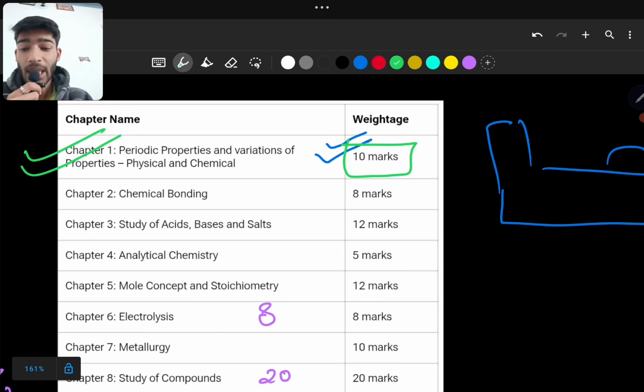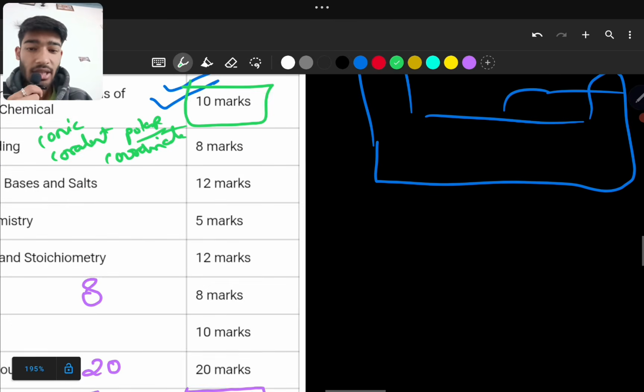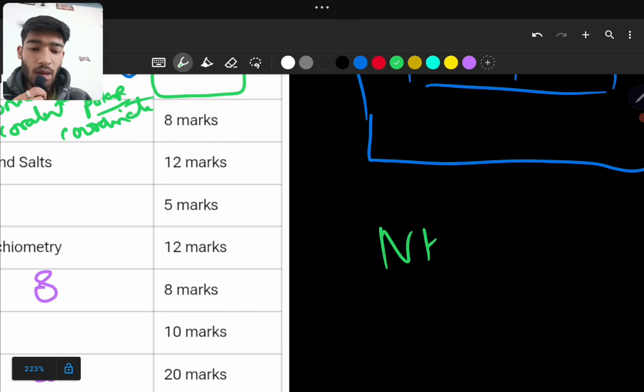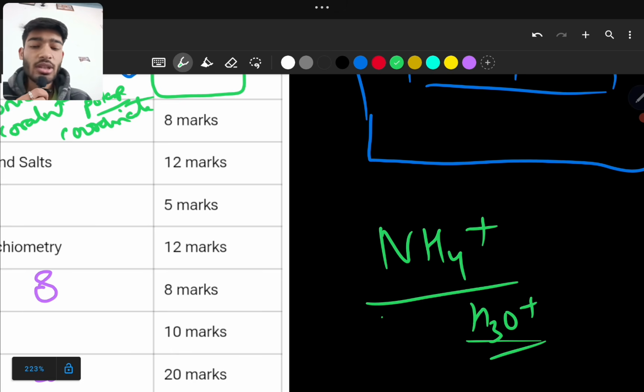Second thing is chemical bonding. Chemical bonding is also a very easy chapter. You need to only deal with ionic bond. You have to deal with covalent bond. You have to study about polar and non-polar compounds, and you have to study about coordinate bond. Please, I humbly request, study the ammonium diagram and hydronium diagram. It's very, very important from this portion.